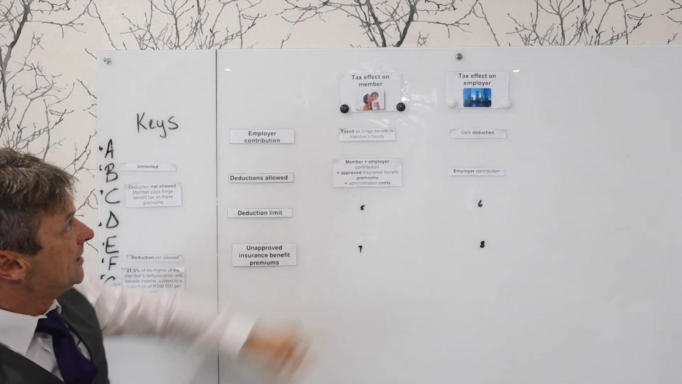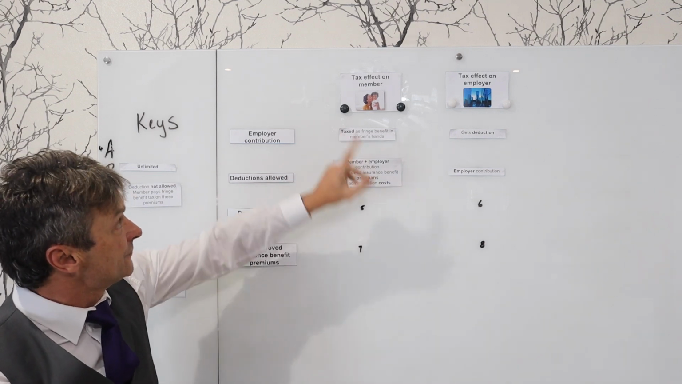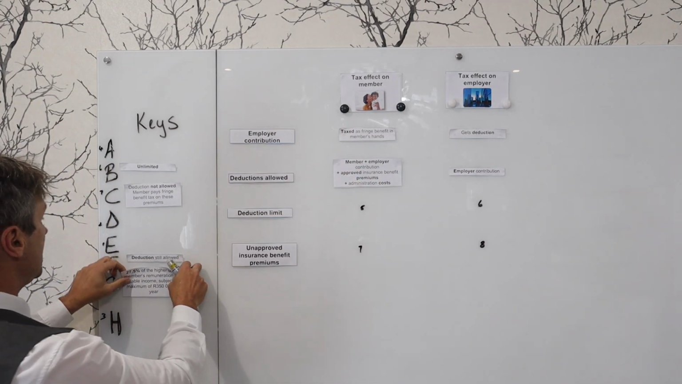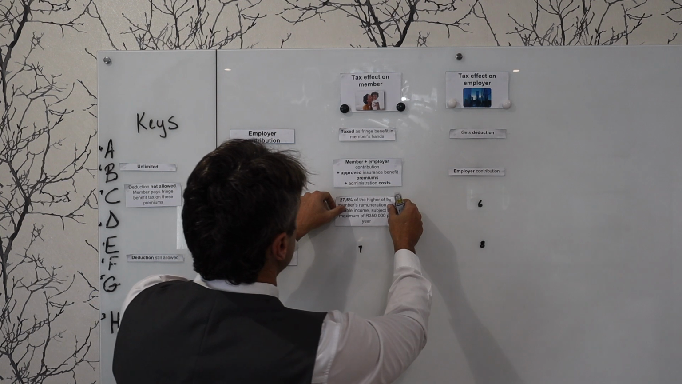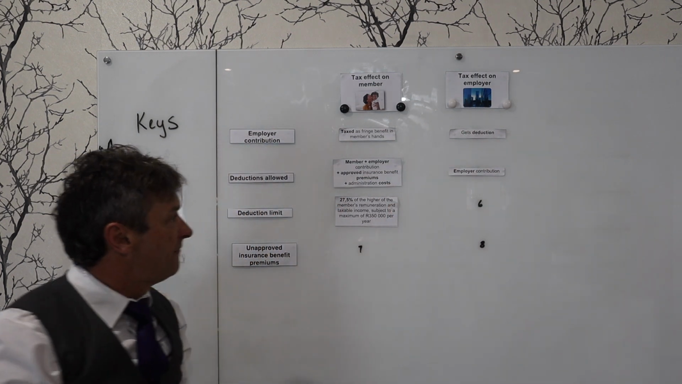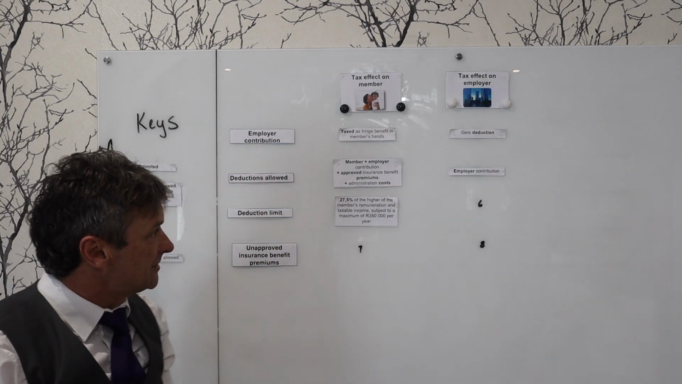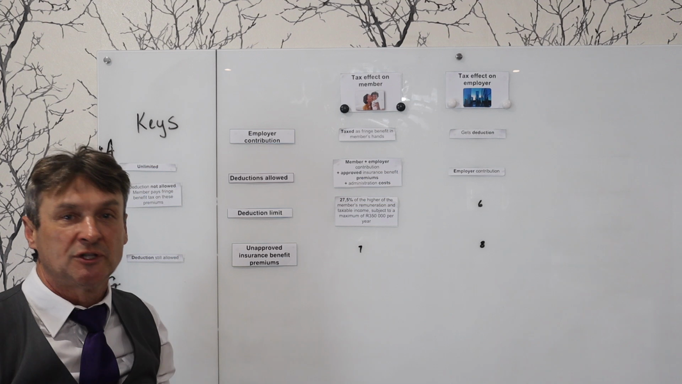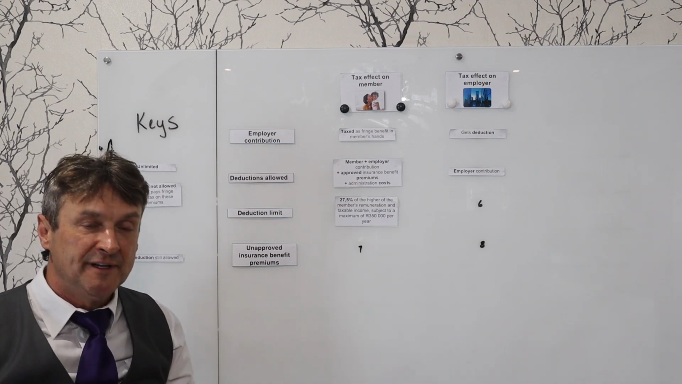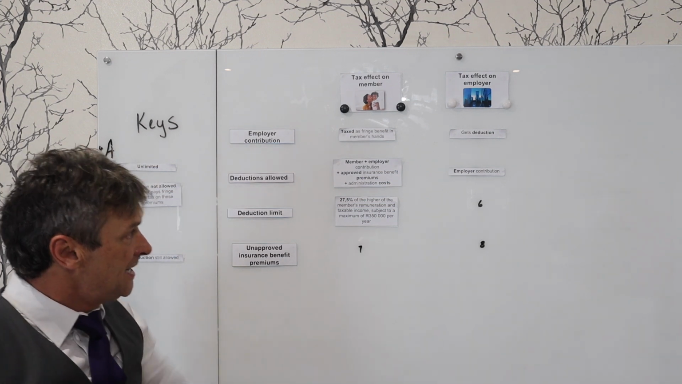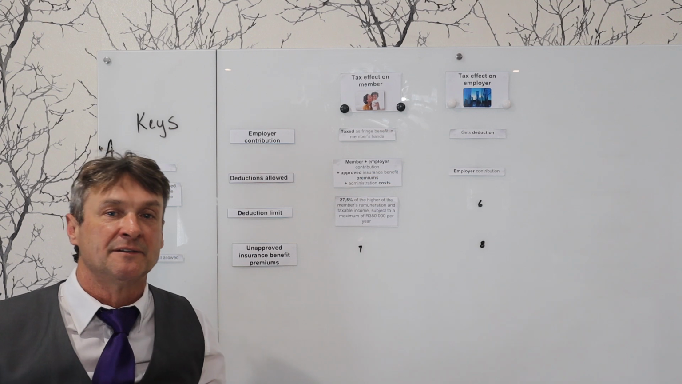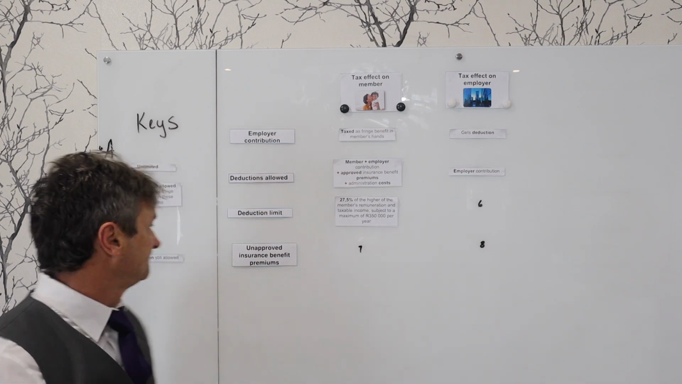Deduction limits. What is the limit of this deduction for the member? And we know that there is a 27.5% of a member's remuneration allowed as a contribution towards retirement benefits or approved retirement benefits, subject to a maximum of 350,000 Rand per annum.